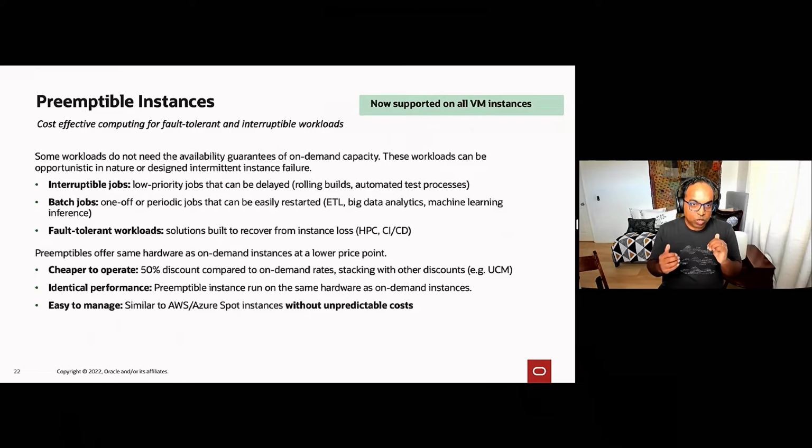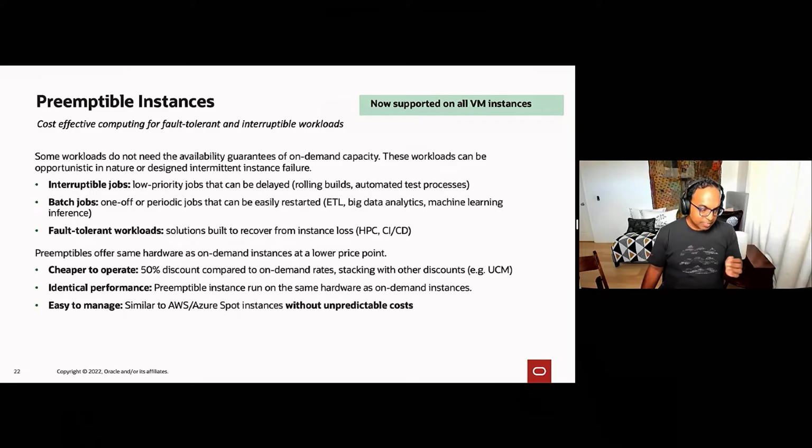So these workloads that don't need this constant, consistent on-demand capacity that are either short-lived, like a dev test workload, or are interruptible, like a batch job, where you run it for a period of time, and then if the resources are not there, it can easily pick up from where it left off. Those kind of workloads are best suited for our preemptible instances.